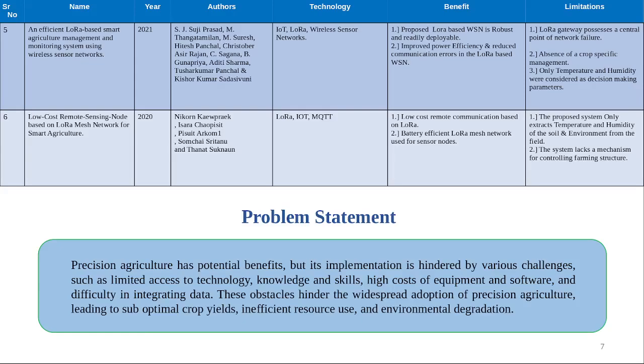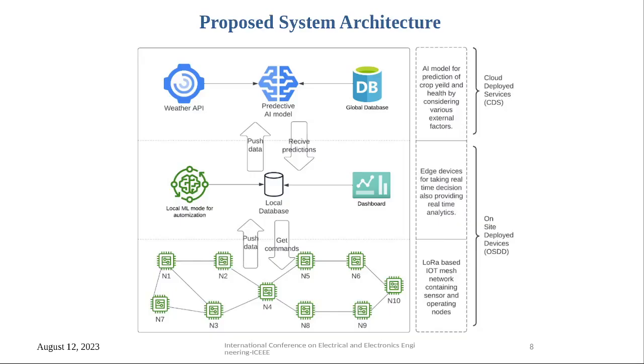The problem statement for our project is that precision agriculture has potential benefits, but it is hindered by various challenges such as limited access to technologies and skills, and the high cost of equipment and software, which make it difficult for farmers to adopt these proven technologies. Thus, we need a system that can be easily deployed and managed by some third party. So this is the system that we have proposed in our research paper.